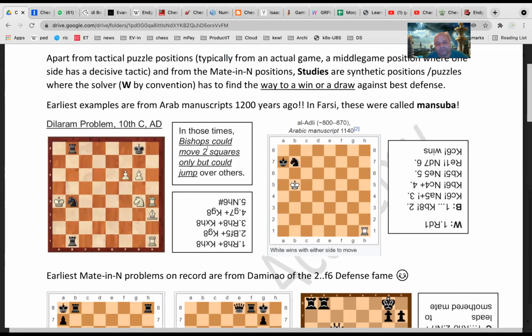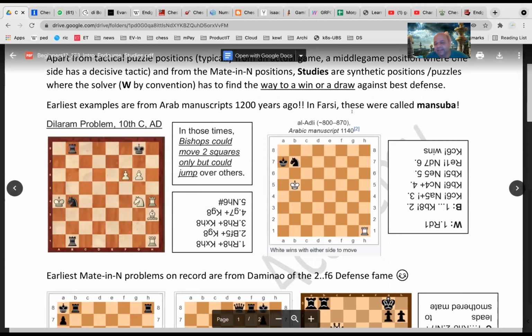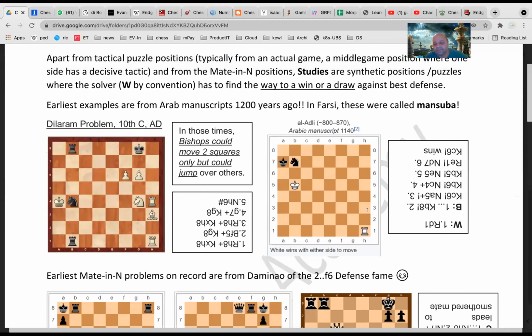In those times, bishops could move differently. Bishops were known as something different. But still, it is a wonderful problem. And then there is this Al-Adli. Wonderful problem.